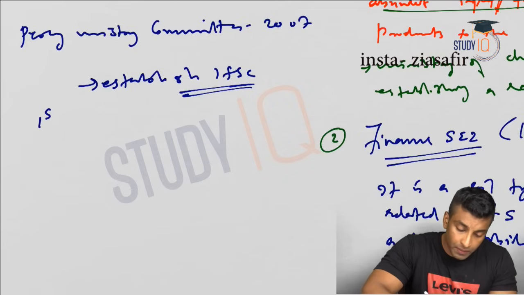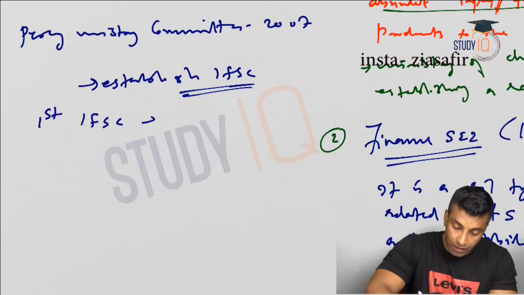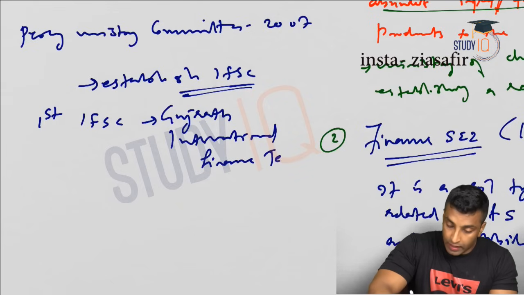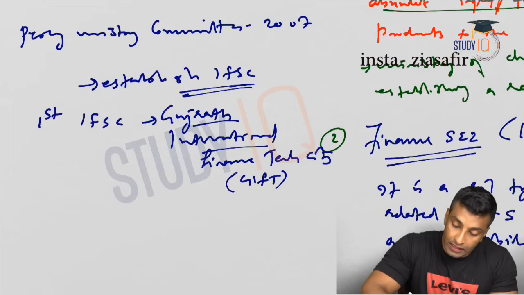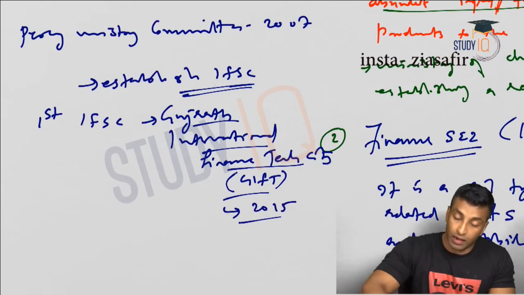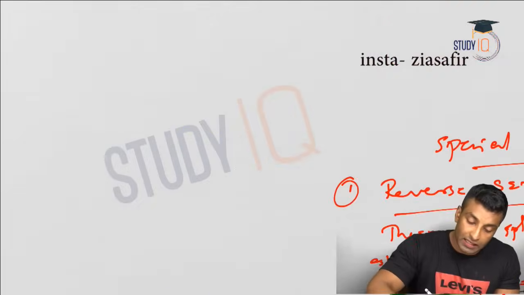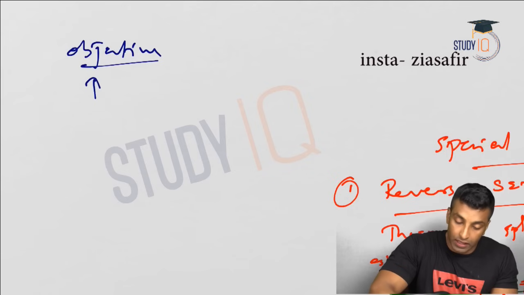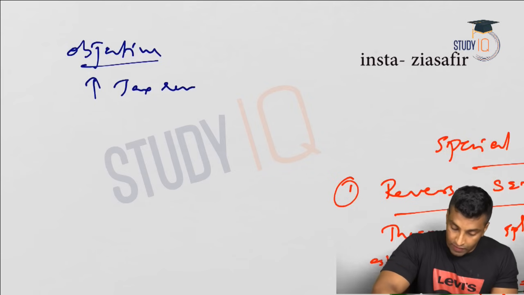What is the first IFSC? In Gujarat, that is the Gujarat International Finance Tech City. Okay, GIFT, Gujarat International Finance Tech City, GIFT, which was established in 2015. Now what is the objective? The objective is basically to increase the tax revenue only.